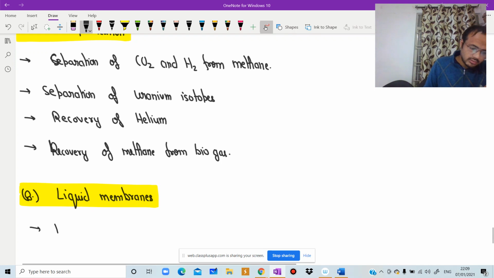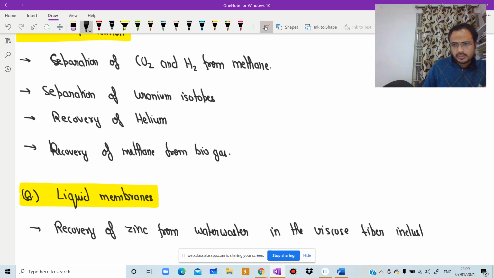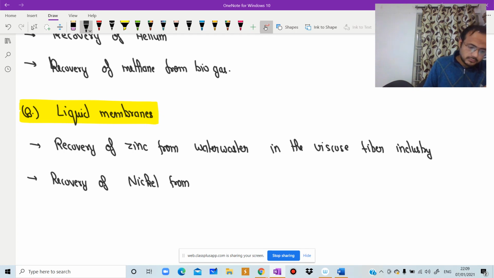In liquid membrane we have recovery of zinc from wastewater in the viscose fiber industry, recovery of nickel from electroplating solutions.